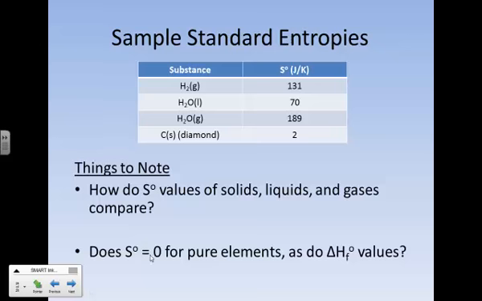And lastly, does your standard entropy equal zero for pure elements as the heats of formation did? Well, take a look. We got hydrogen here. That's a pure element. We can assume standard conditions, and no, that is not a zero. Elements do not have entropies of zero. They do have an entropy. The only thing that can have zero entropy would be a perfect crystal at absolute zero, and that's not the case for our pure elements.